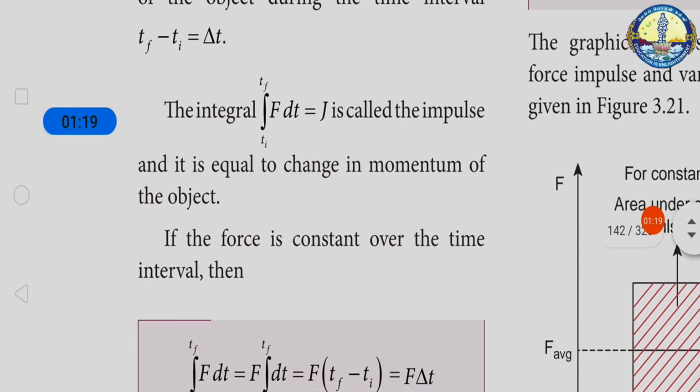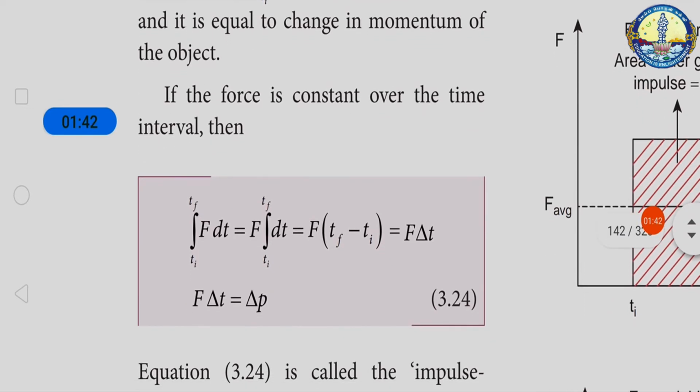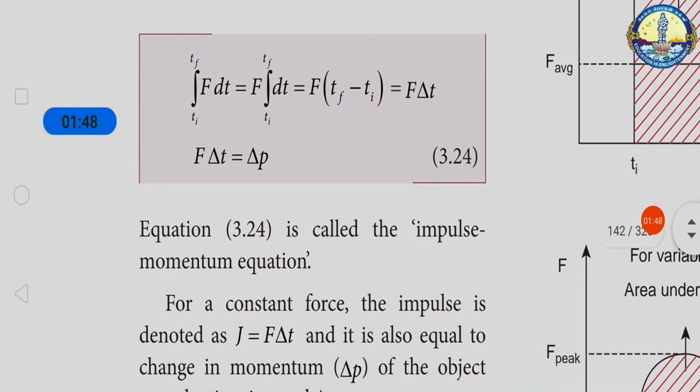So, the integral from ti to tf of F dt is equal to J, which is called the impulse, and it is equal to the change in momentum of the object. That means the change in momentum at a particular instant, the immediate action of the force, we can call an impulse. If the force is constant over the time, then we can say F del t is equal to del p. So it's called the impulse-momentum equation.